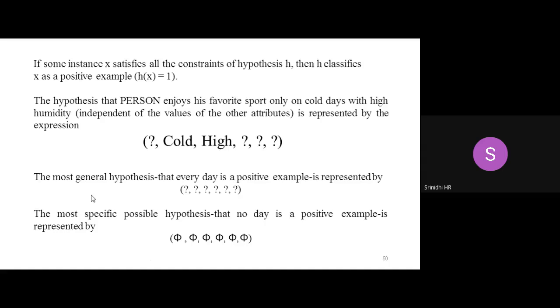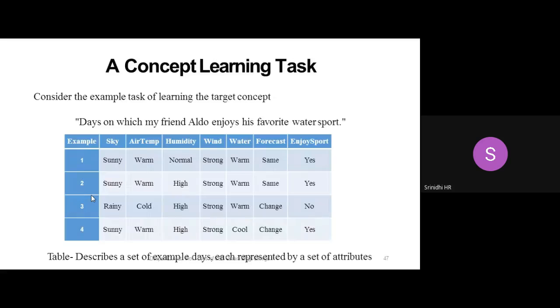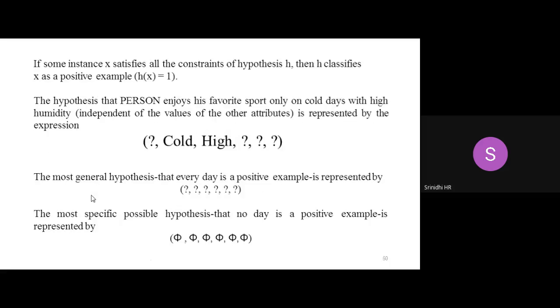And 2 instances are specific instances. I'm specifying that it is cold and I'm specifying that it is high. So, cold days with high humidity. Please go back to the table. My sky value can be anything: rainy or sunny. My air temperature must be cold.